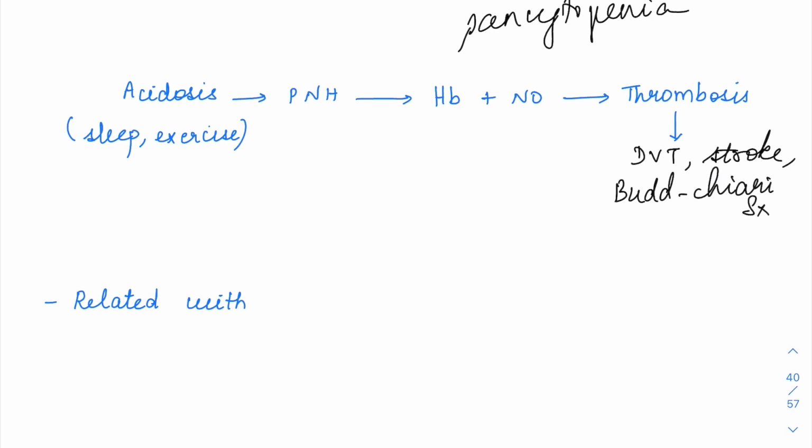Already while speaking about WBCs, I mentioned. So here Budd-Chiari syndrome is not that common. So whenever you see Budd-Chiari syndrome and hepatic causes are ruled out, you'll have to think about certain other diseases, especially PNH. One thing will be the antiphospholipid antibody syndrome, APLA, and then PCV, which is polycythemia vera. So all these three things are prone to developing Budd-Chiari syndrome.